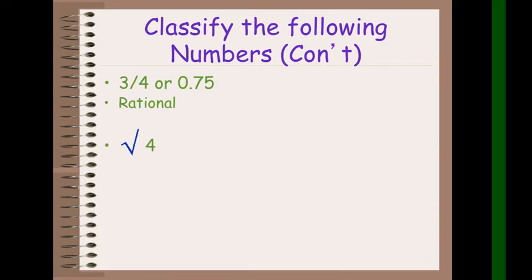Next, square root of 4. The answer is rational. Why? Because square root of 4 is a perfect square and the answer is equal to 2. So it is a rational number. Square root of 15. The answer is irrational because square root of 15 is not a perfect square.